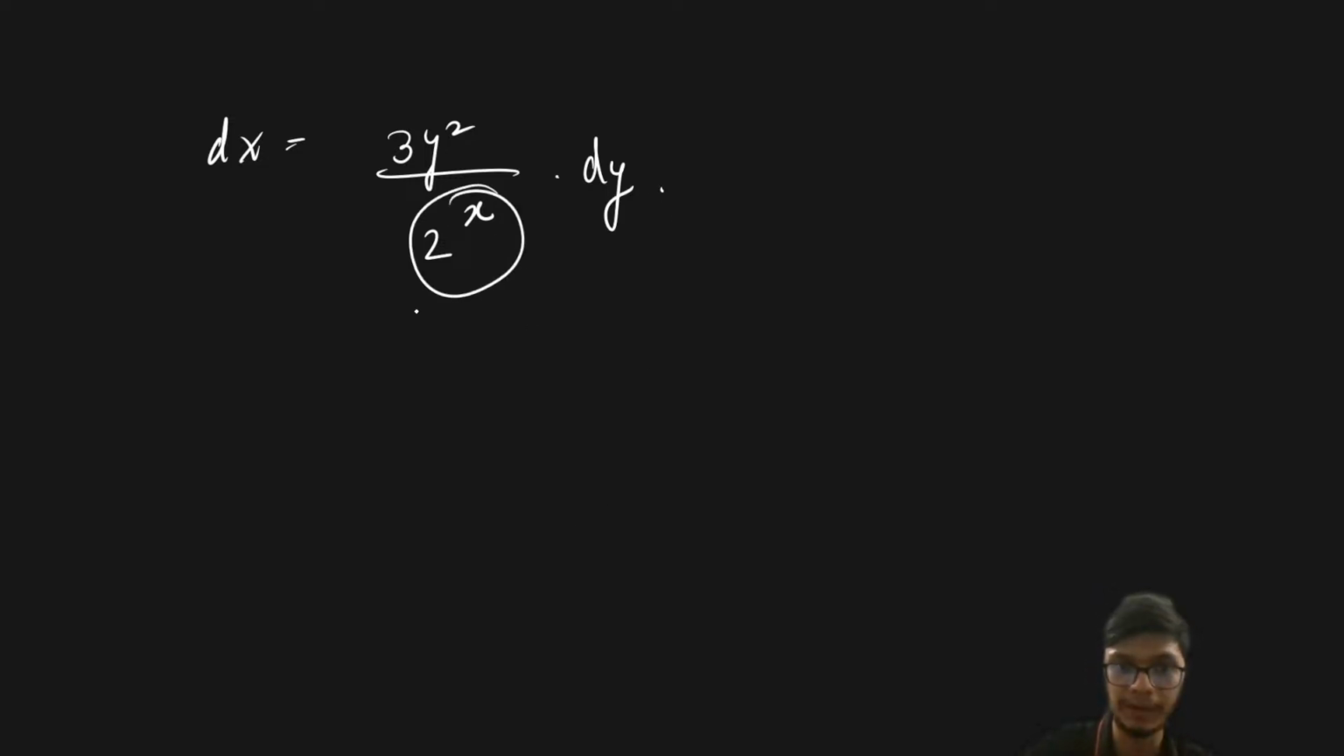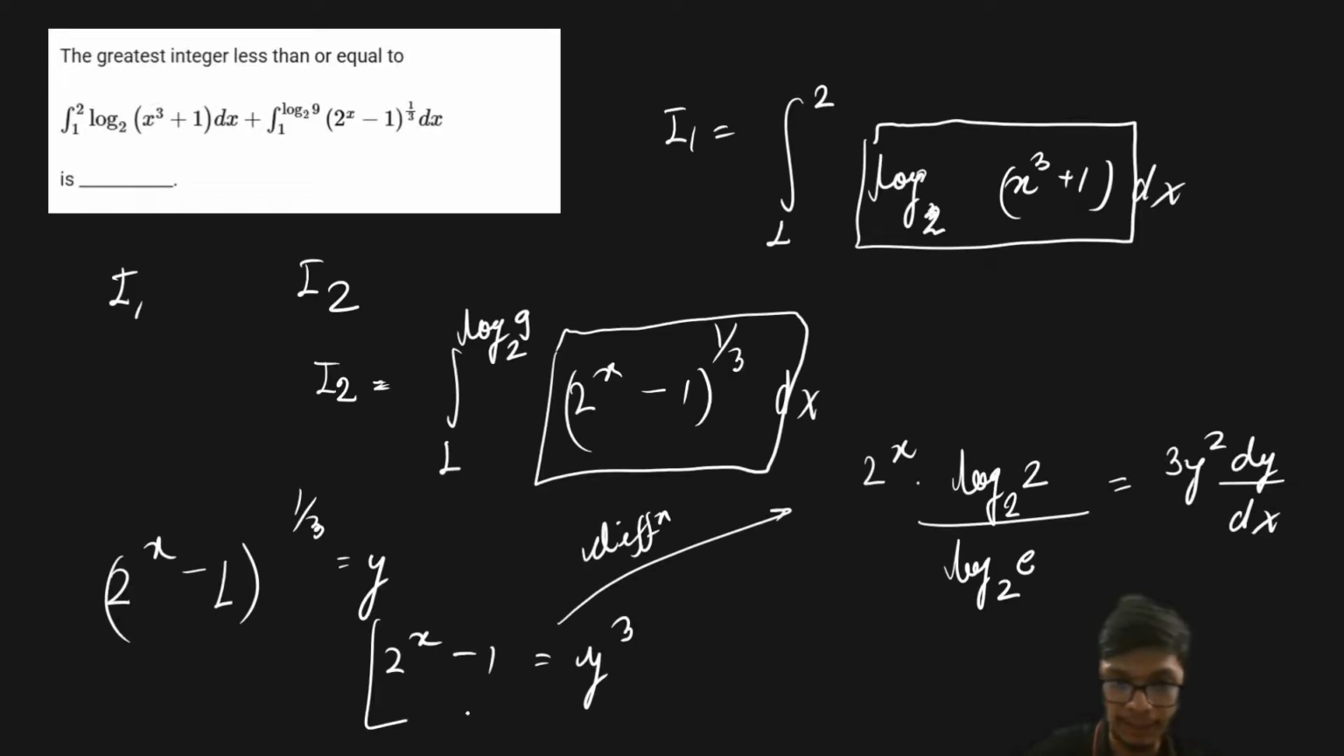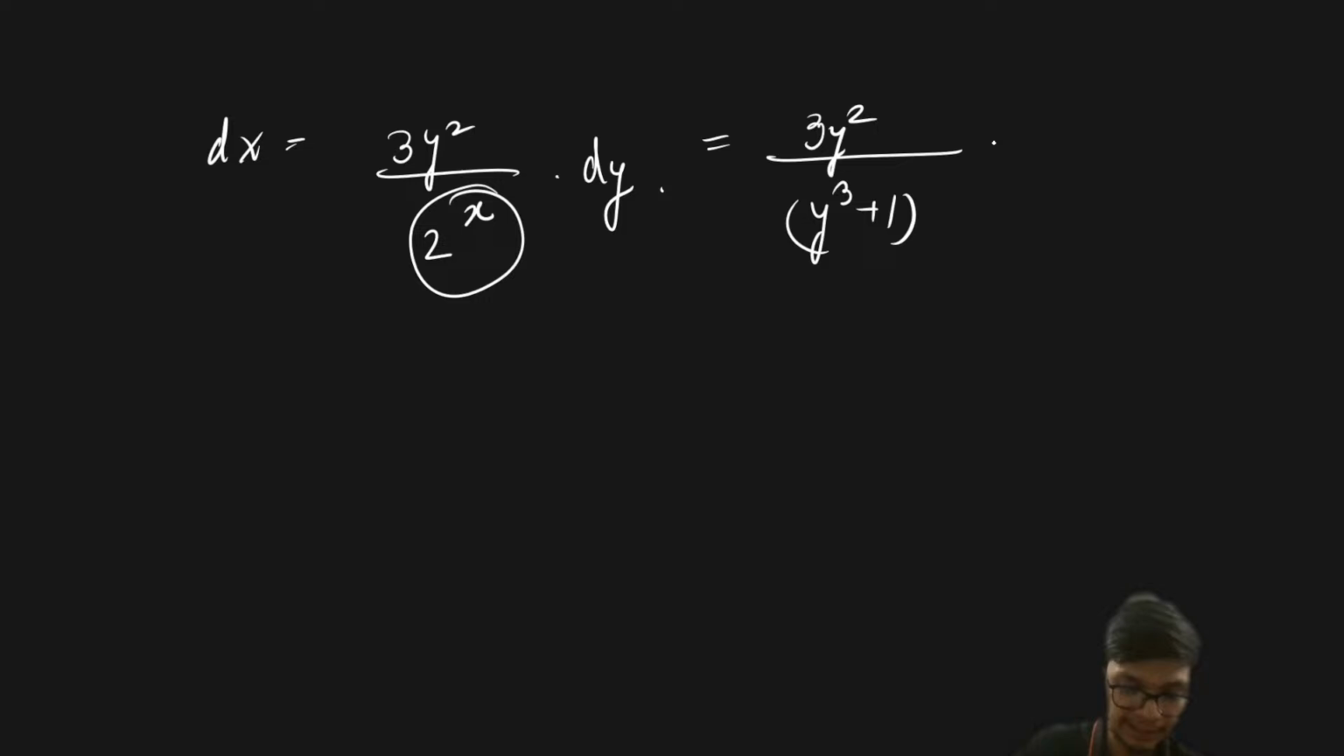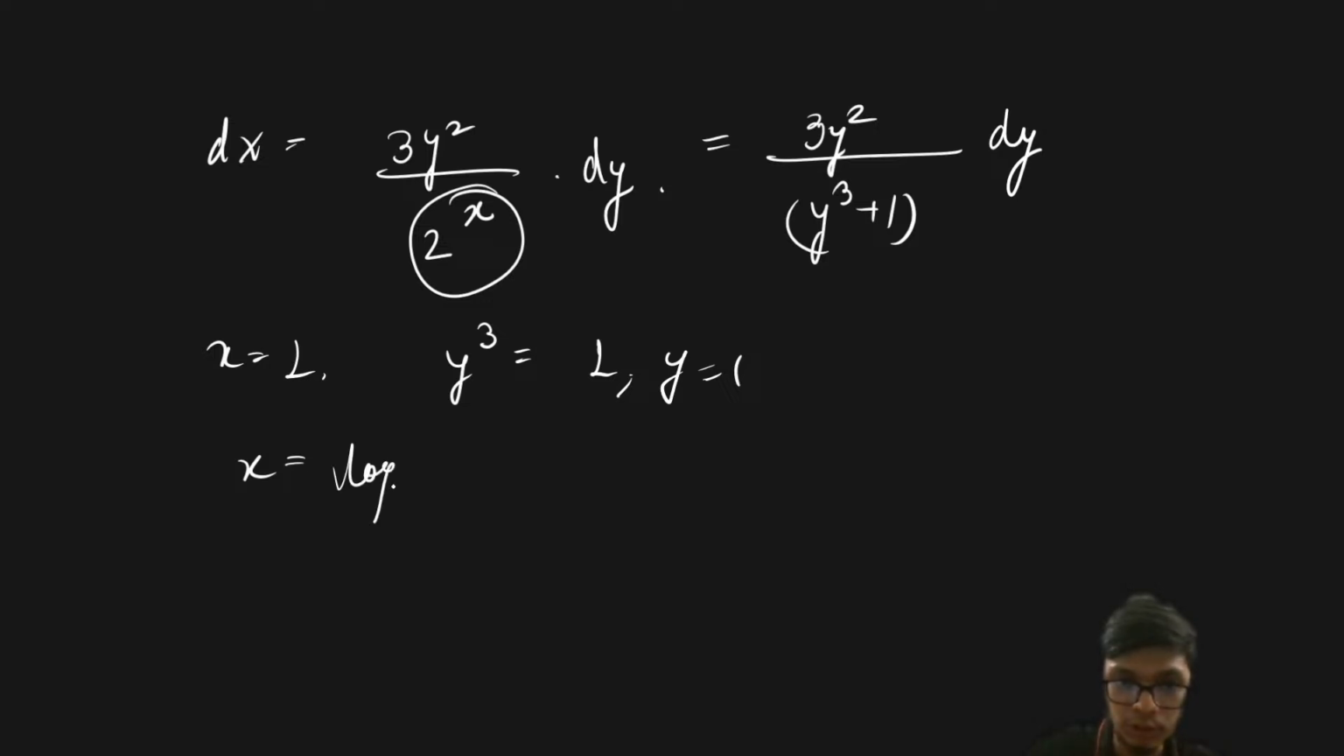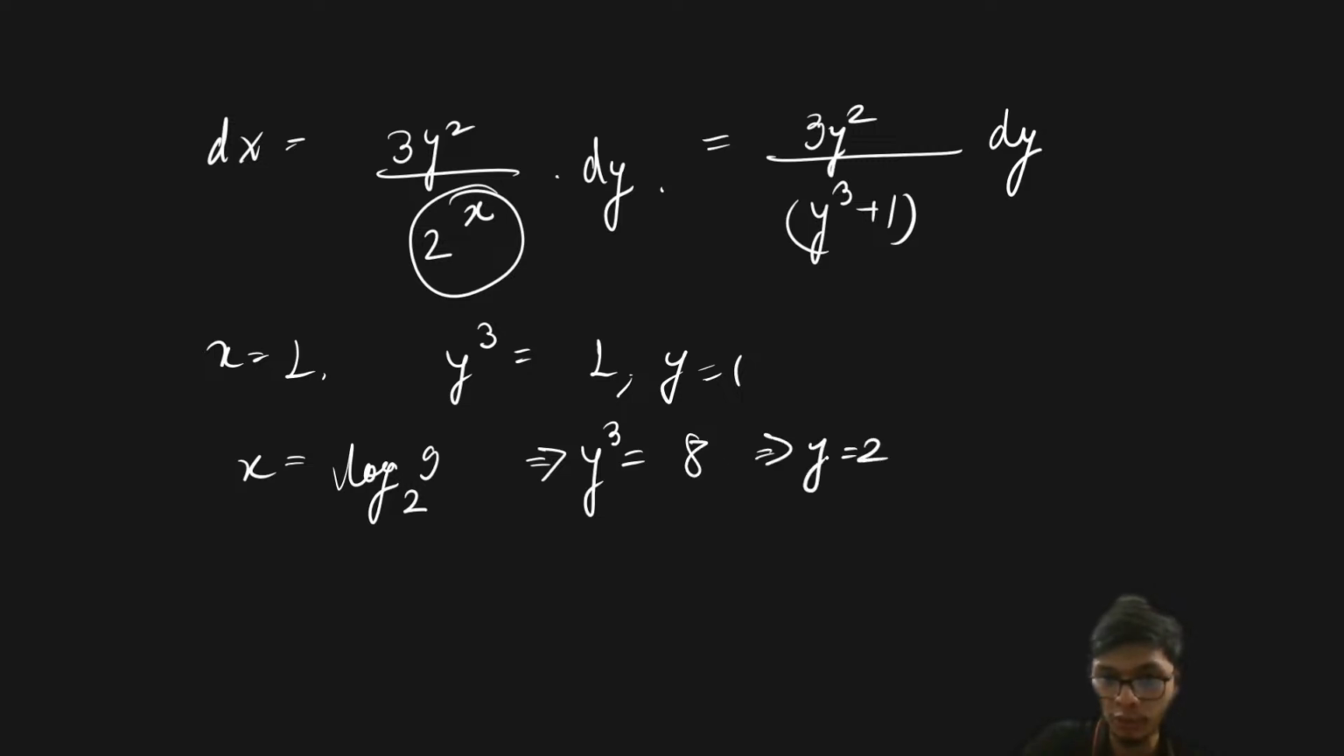Now 2 to the power x can be written as y cube plus 1 from this particular relation, so dx is equal to 3y square divided by y cube plus 1 dy, right? Now what you will observe is that when x is equal to 1, y cube is equal to 1, that means y is equal to 1. Therefore, when x is equal to log 9 base 2, y cube is going to be equal to 8, and therefore y is going to be equal to 2, right?